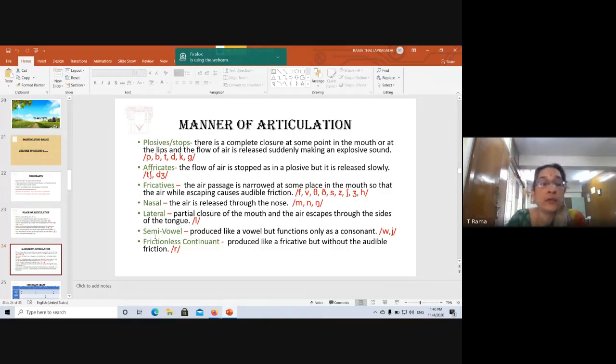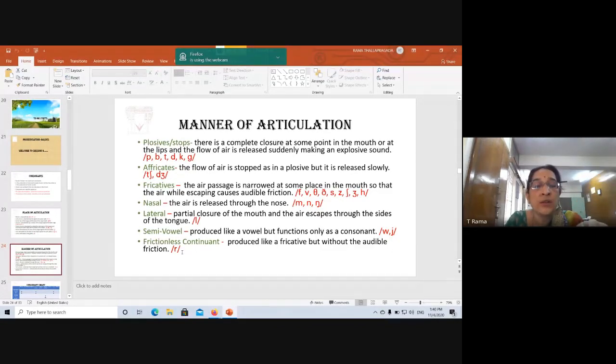Now, then semi-vowels. These are called semi-vowels because they are produced like a vowel. Now, what happens in the production of a vowel sound? Air escapes freely through the mouth. There is no obstruction. There is no friction. So it is produced like a vowel sound, almost like a vowel sound. But they function only as a consonant. The last one here is frictionless continuant. Frictionless continuant meaning, in a fricative there is friction, right? In fricatives there is friction.